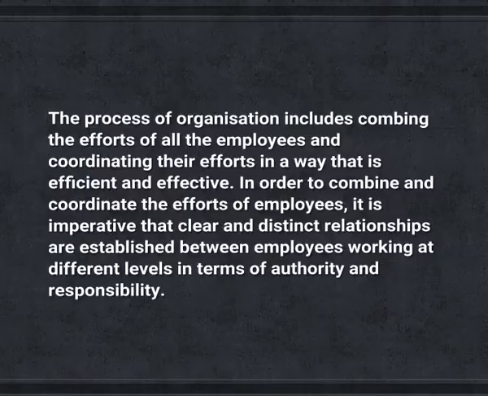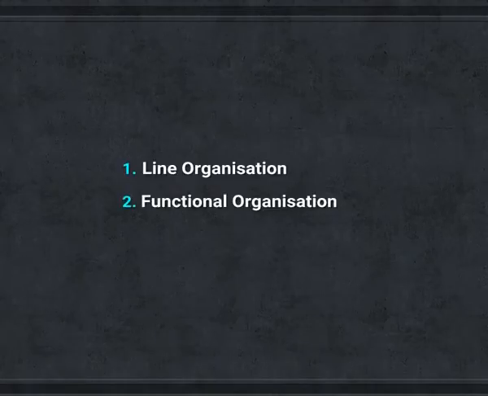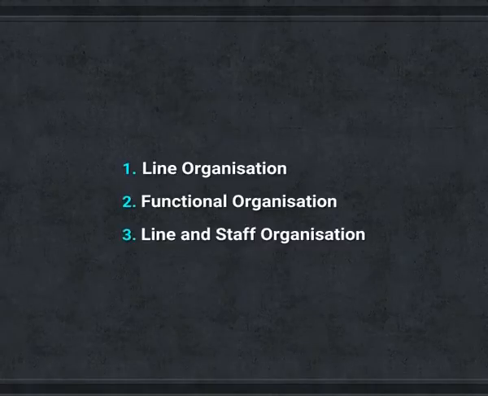In order to combine and coordinate the efforts of the employees, it is imperative that clear and distinct relationships are established between employees working at different levels in terms of authority and responsibility. There are three different types of organization structures that a company could set up to enable them to do this. One, line organization, second, functional organization, and third, line and staff organization.